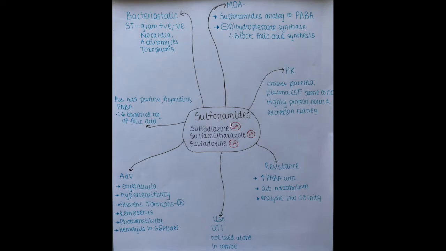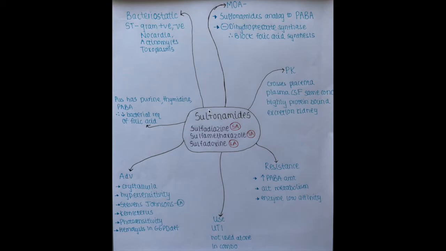Sulfonamides are antimicrobial agents that inhibit the cell metabolism of bacteria. There are three subgroups for sulfonamides: sulfadiazine, short acting; sulfamethoxazole, intermediate acting; sulfadoxine, long acting. What we'll discuss about this drug class is what the drug does to the bacteria, its mode of action, its pharmacokinetics, resistance, how bacteria can develop resistance towards these drugs, its use, its adverse effects, and some extra facts.